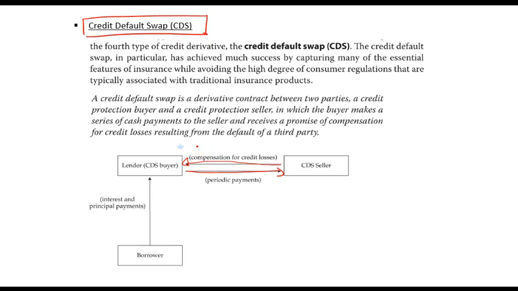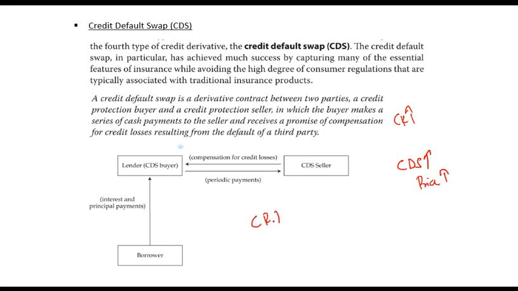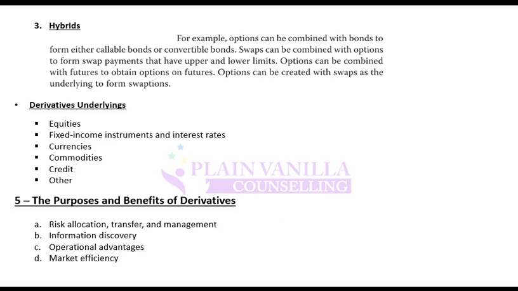This other payment will be received when credit default happens. So this is a credit default swap, in which one payment is contingent on credit default happening. So generally, if credit risk goes up, demand for CDS will go up. If demand goes up, price goes up. If credit risk goes down, demand for CDS will go down and price will go down. So the price of CDS is a good reflection of the credit risk.